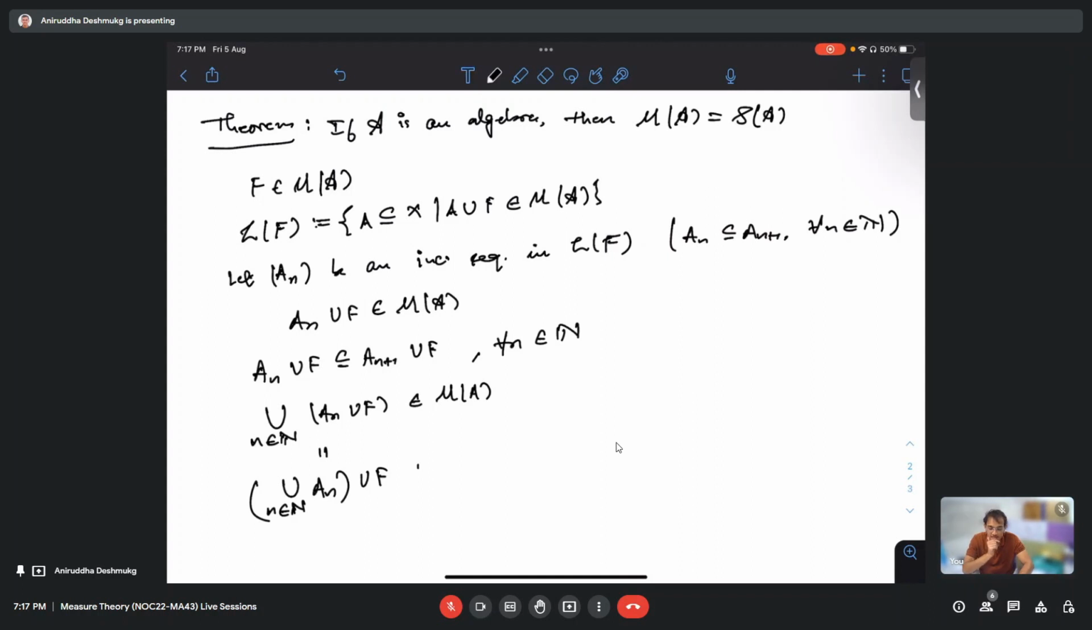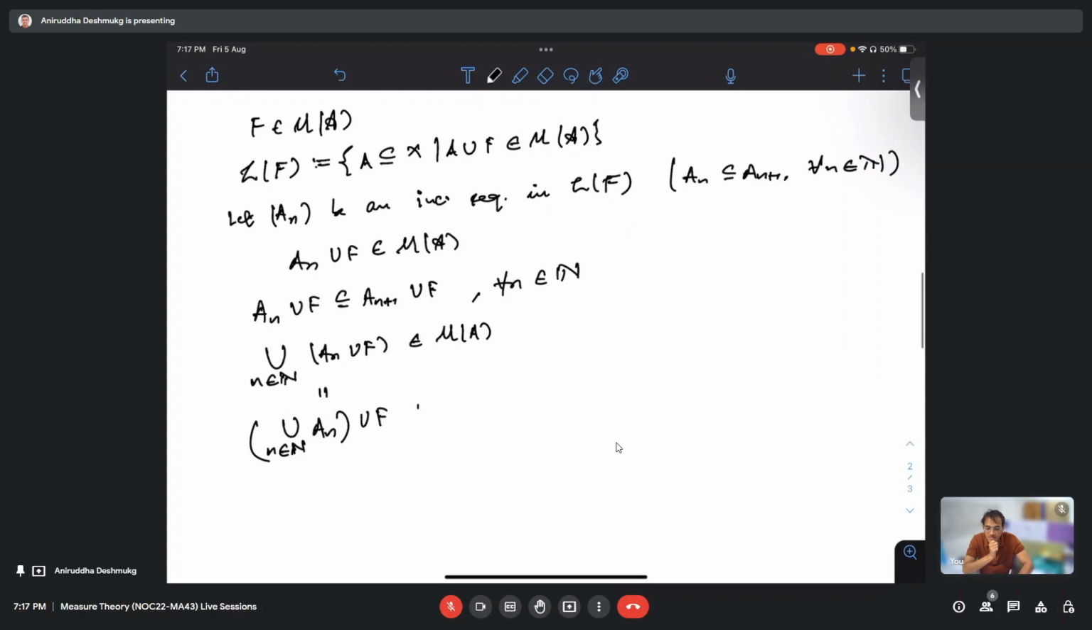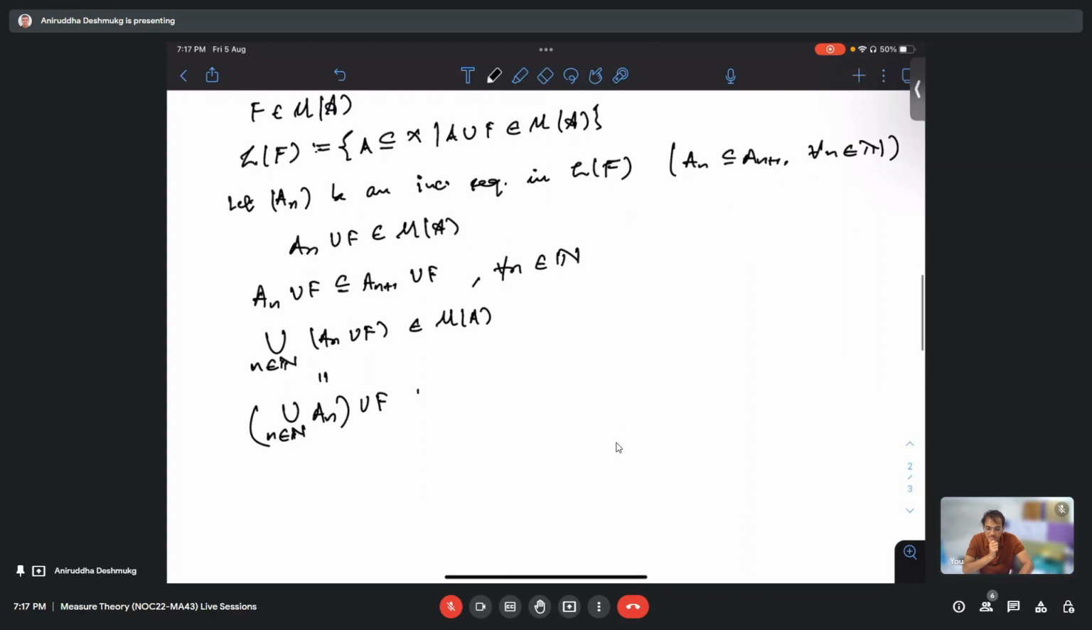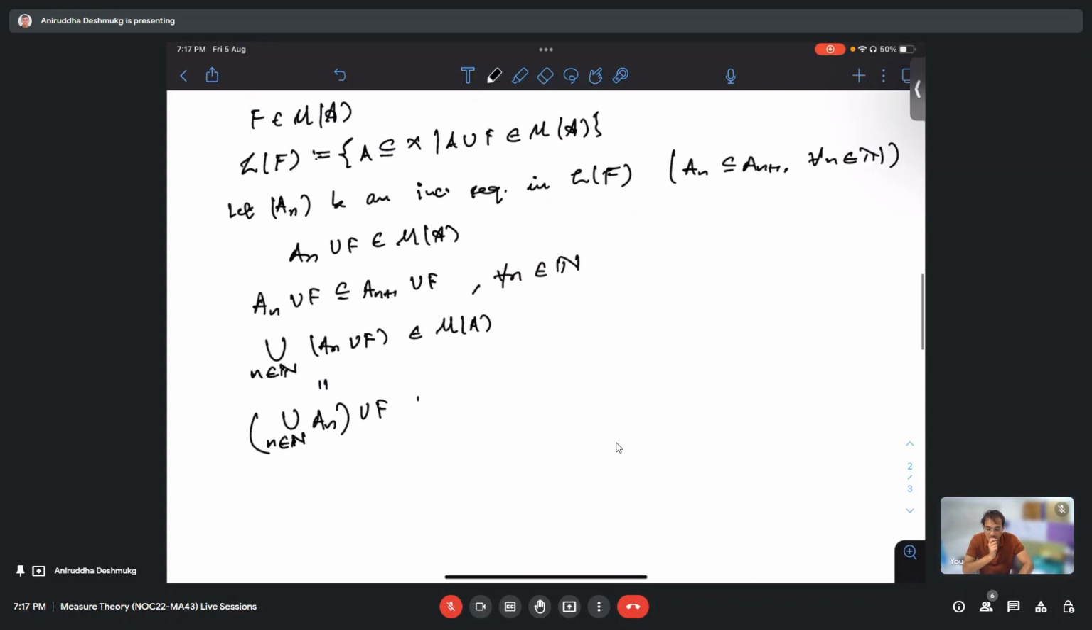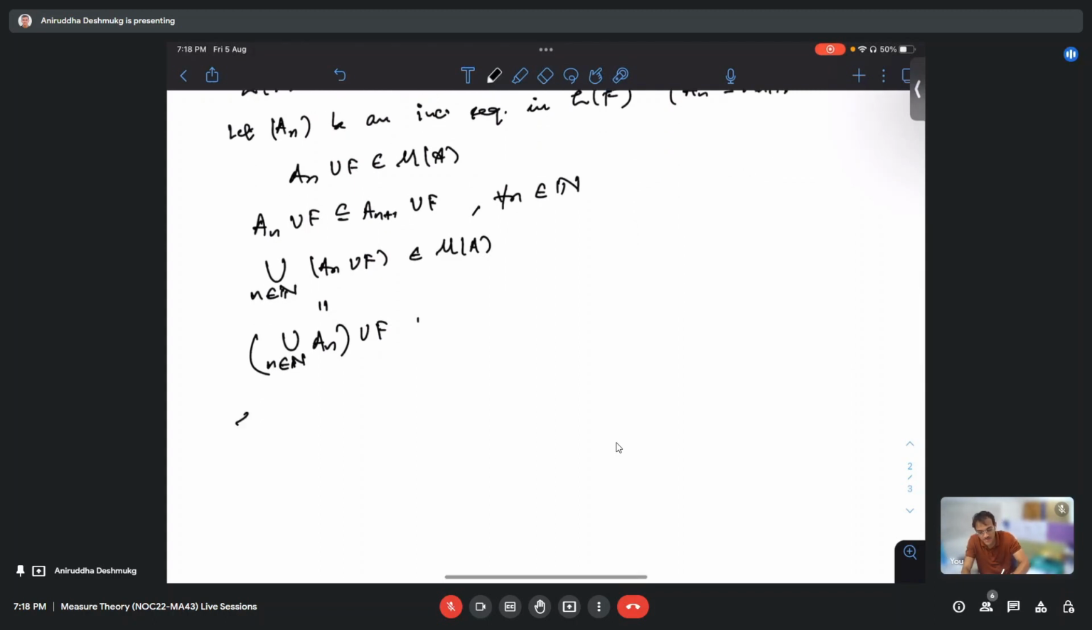So after this, L of F is a monotone class again. I will be showing the proof after this, some L of F, which I have sent you in email. Similarly, you can prove it for intersections also, that it is closed under decreasing intersections. Therefore, we have L of F is a monotone class for any F.